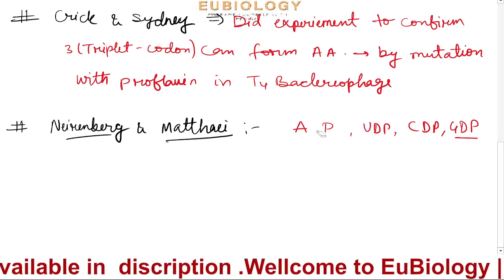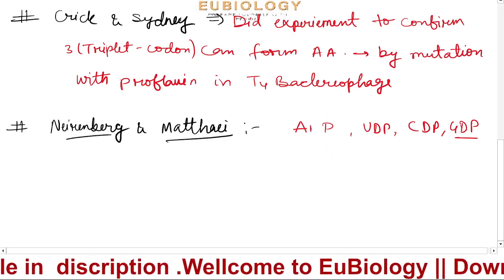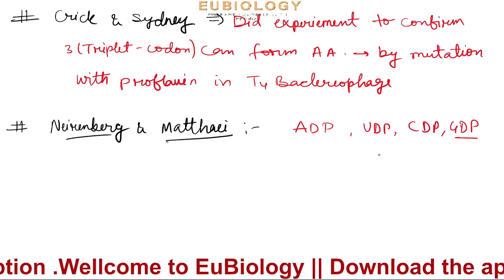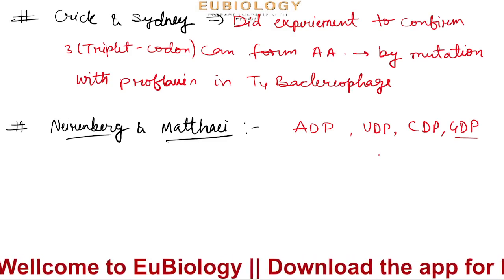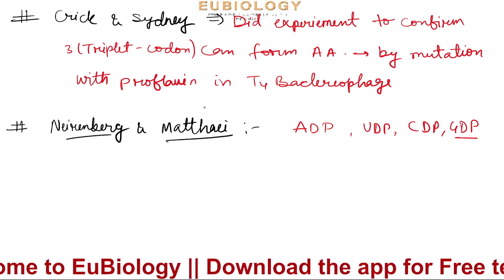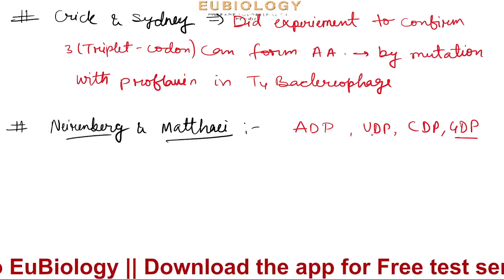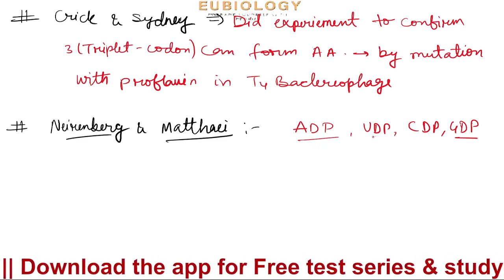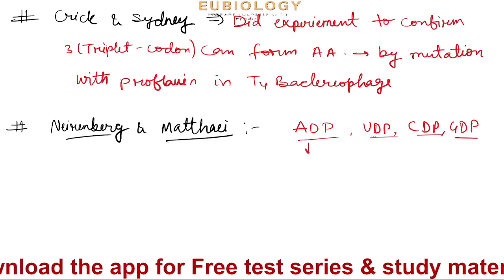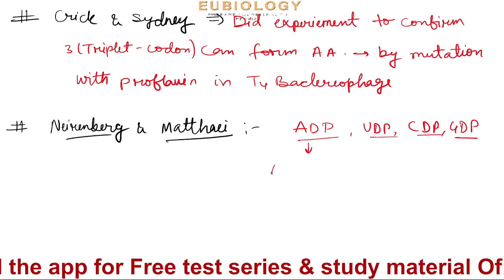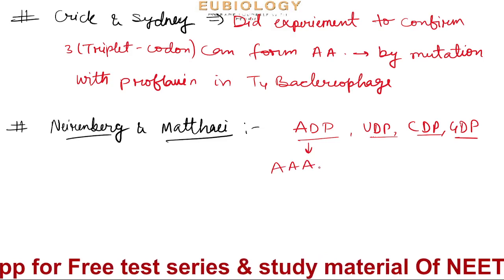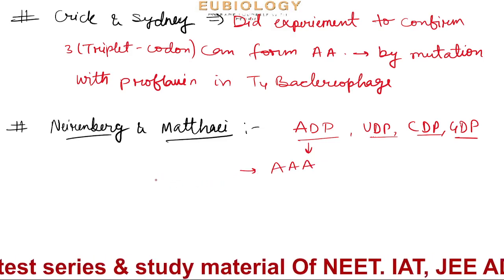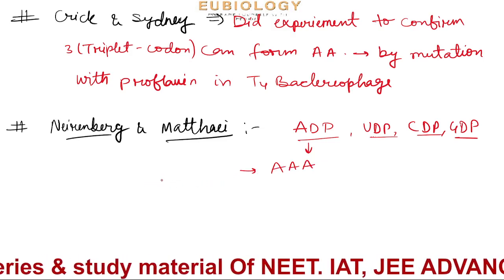So this is adenine diphosphate, uridine diphosphate, cytosine diphosphate, and then guanine diphosphate. Okay, adenosine, uridine, cytosine, and guanine. So they took only ADP one time. They form AAA, and the whole chain will form. How will they add these? By the help of one specific enzyme which is called polynucleotide phosphorylase.